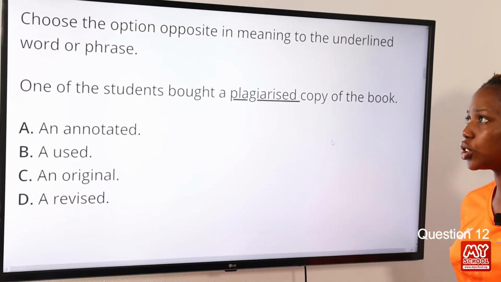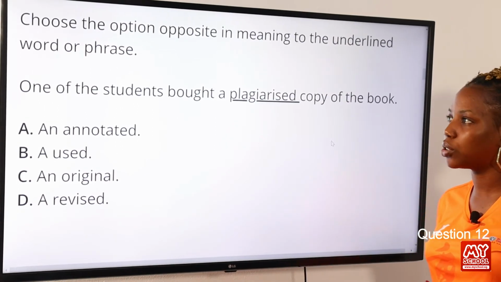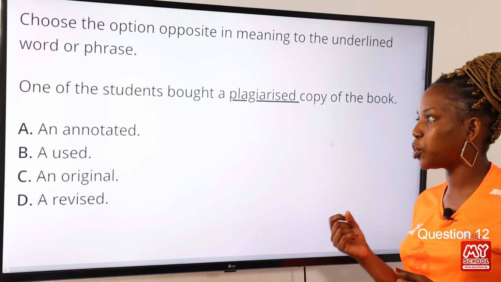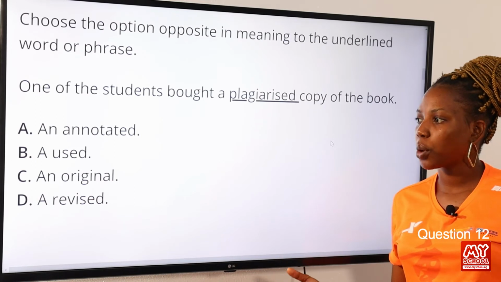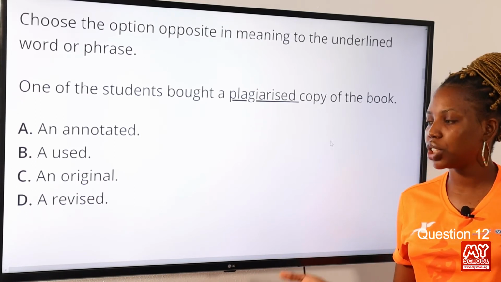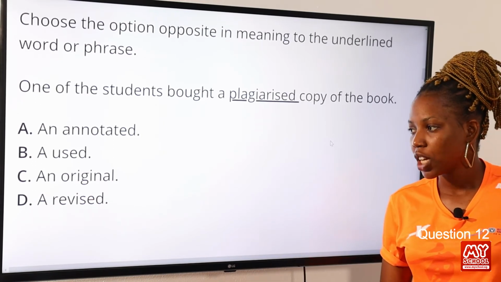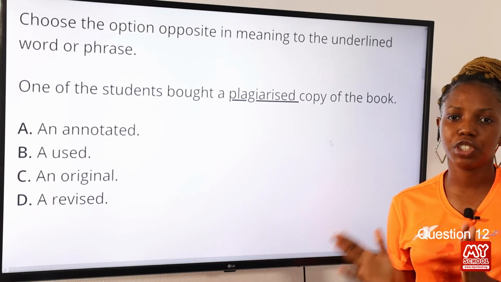Question 12. Choose the option opposite in meaning to the underlined word or phrase. One of the students bought a plagiarized copy of the book. Option A, an annotated. Option B, a used. Option C, an original. Option D, a revised. Now the answer to this question is an original.